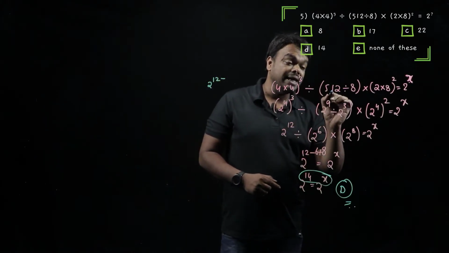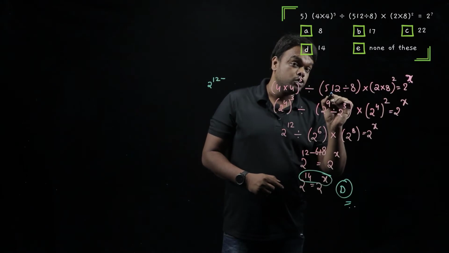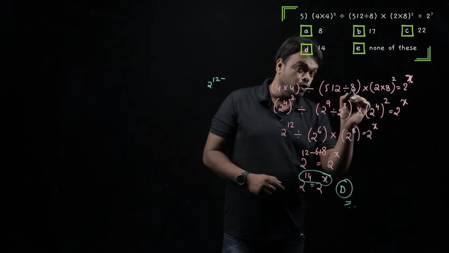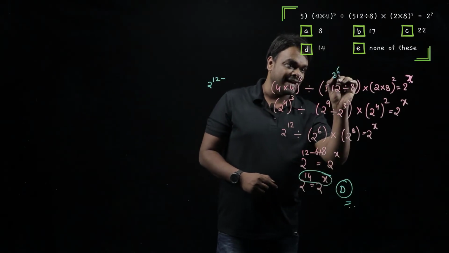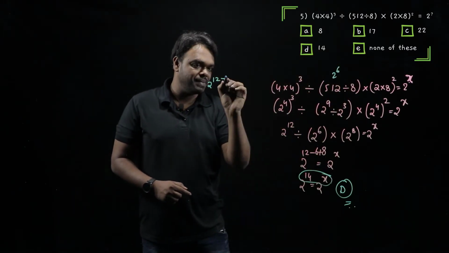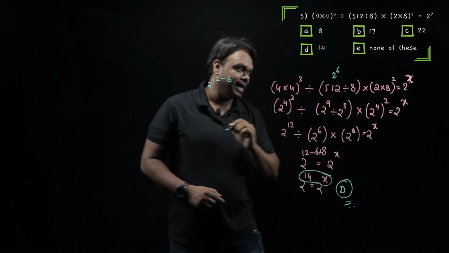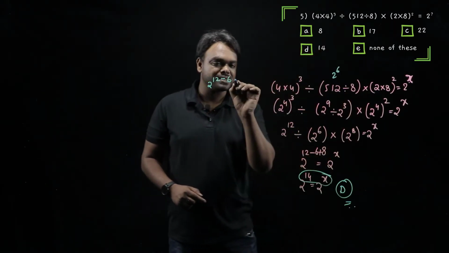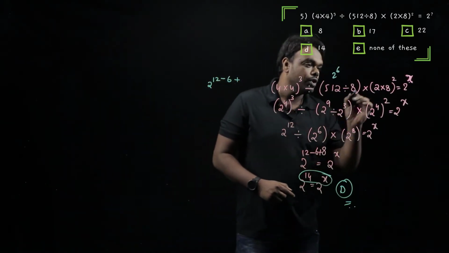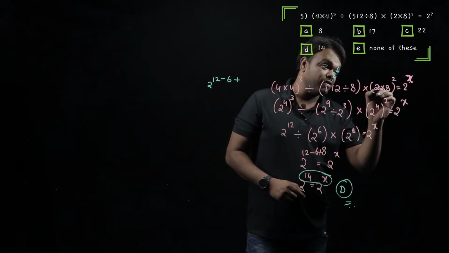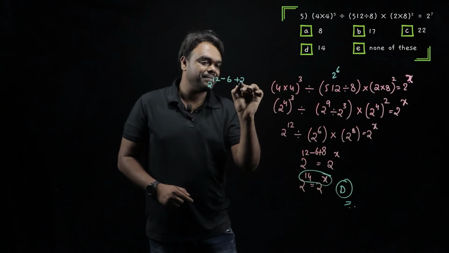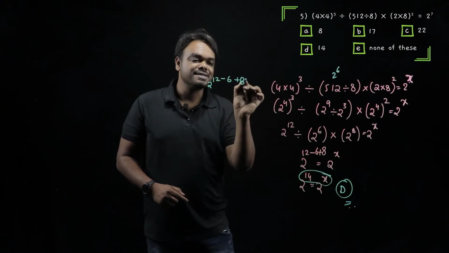Again, 512. What is 512? 2 power 9 divided by 2 cube. 2 power 9 divided by 2 cube is 2 power 6 directly. So this is division, means directly we'll get minus here. And this part, here we have multiplication, means this becomes addition here. So 2 power 1, this is 2 cube, 2 power 4. 2 power 4 whole square is 2 power 8. Power is 8. Single step answer.